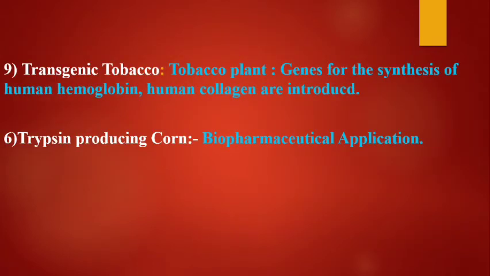Next, genes for synthesis of human hemoglobin and human collagen have been successfully introduced in tobacco plant. Traditionally, trypsin was isolated from animal pancreas, but now it is produced by transgenic plants, and in fact it is the first large scale transgenic plant product.